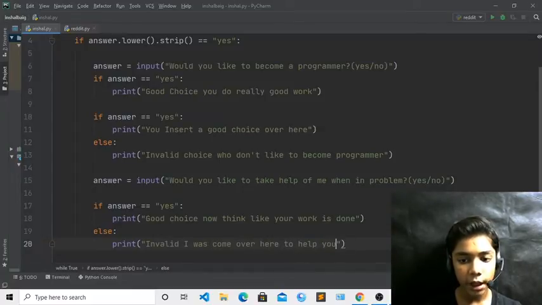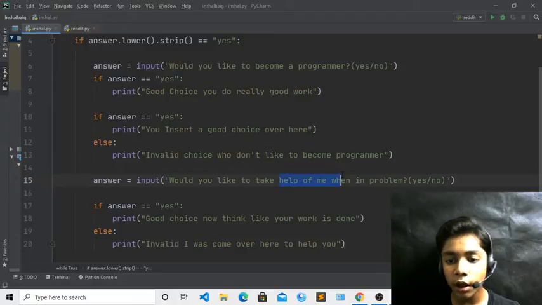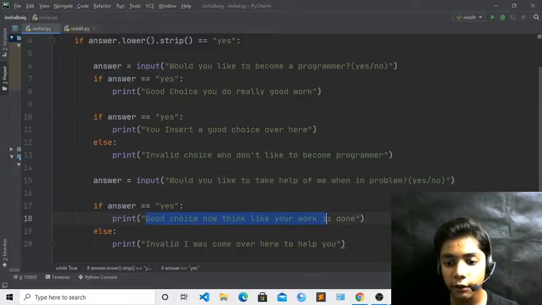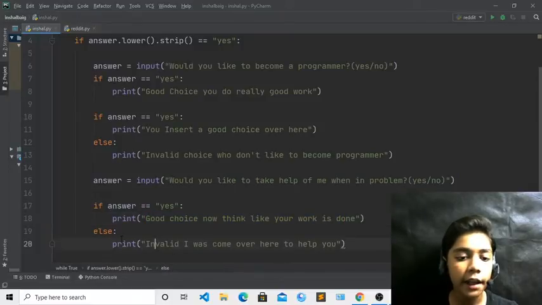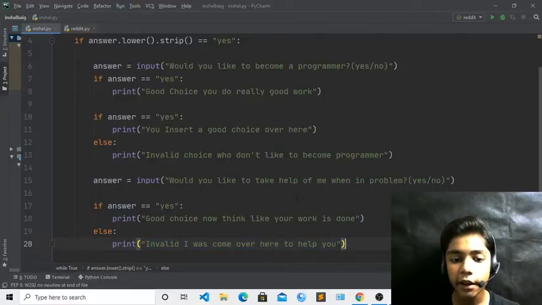Okay, so I have written all these things, so it will give an answer: if the user says yes, you can help me, it will answer "good choice. Now think like your work is done." If the user says no, it will say "invalid, I was come over here to help you." Okay, so it is asking like that, and it is answering this.